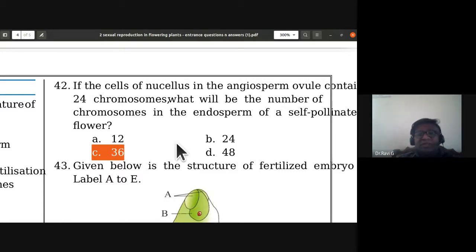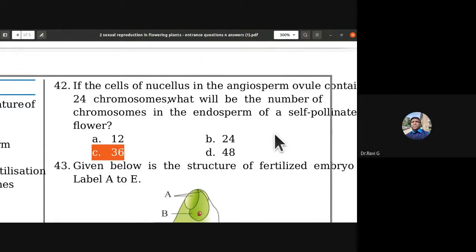Haploid would be 12, so triploid is 12 into 3, 36. So 36 chromosomes are present in the endosperm of a self-pollinated flower. Whether it is self-pollinated or cross-pollinated, endosperm would be triploid.